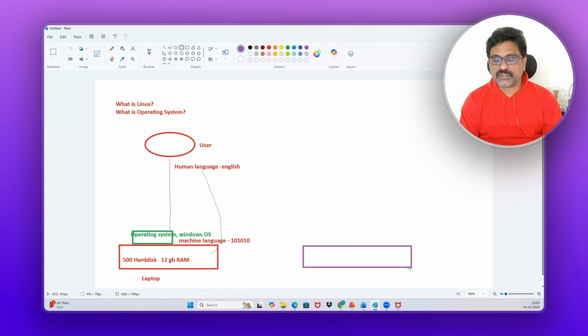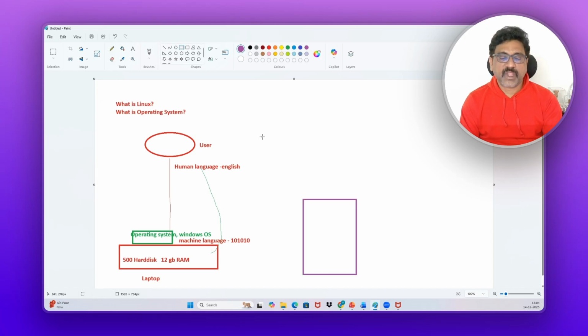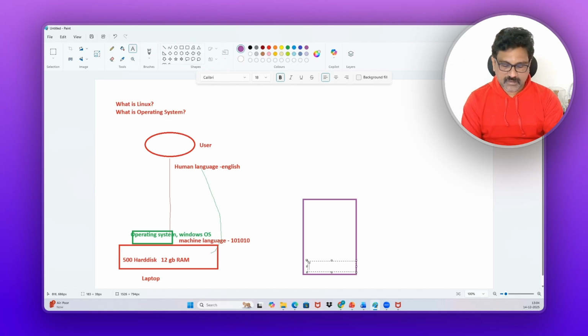Now, this is the server. So what will be there in the server? Same, hardware will be there. Some 3000 GB and some 100 GB RAM, like this. Because, see, both are the same.